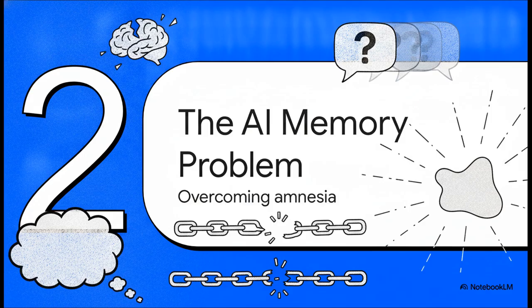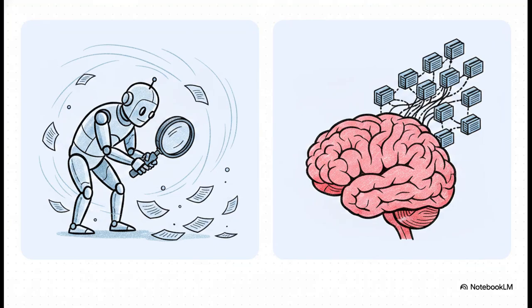Moving to Section 2, the AI memory problem. Why exactly do standard chatbots suffer from amnesia? Why do they forget what you said 20 minutes ago? The crucial thing to understand here is the difference between traditional retrieval-augmented generation, which we usually call RAG, and a compounding wiki memory.